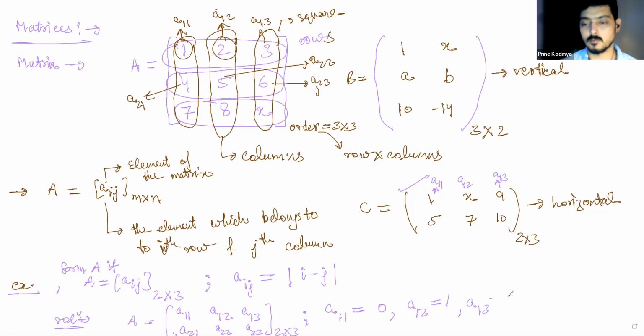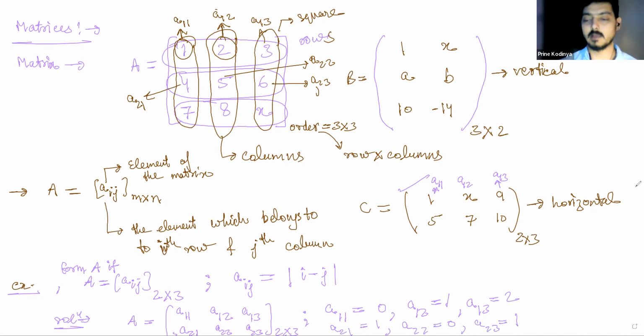a13 is 2. What are we actually calculating? We are calculating the distance between i and j. This is the representation of a distance. If you want to find the distance, you calculate aij equals mod of i minus j. So a21 will be 1, a22 will be 0, a23 will be again 1, because 2 has the same distance from 3 and 1.